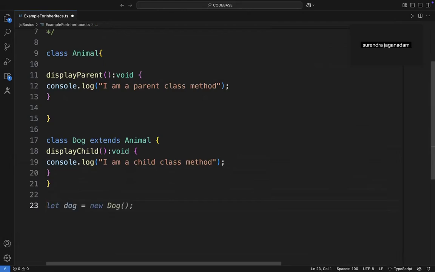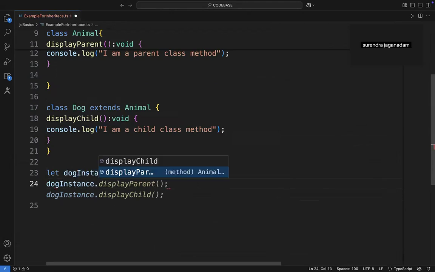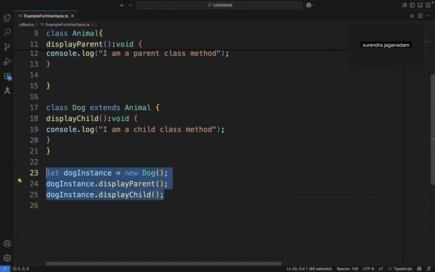In order to access that information, I'm creating an object of the child class. See here, let dogInstance equal new Dog. Now dogInstance dot. Using the child class instance, you can access the parent class methods, and you can also access the child class methods, whenever you are creating an object of the child class.